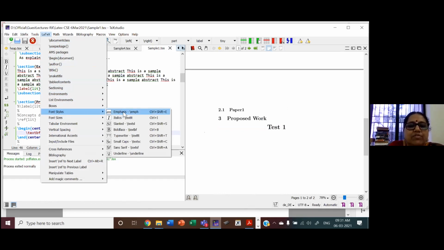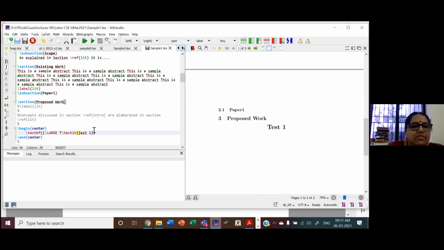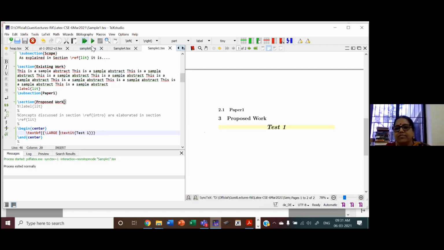So I want to make something italicized. I can select that. So this is italicized. And see, I have applied italics.